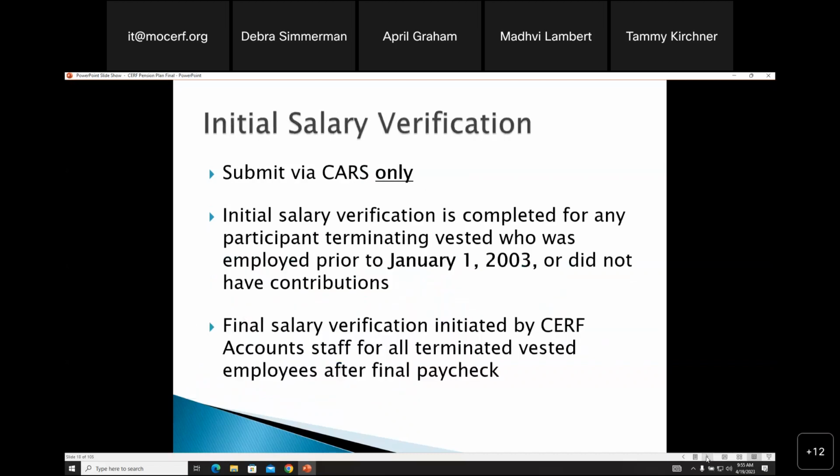The initial salary verification is submitted in CARS only. This is completed for any participant terminating vested who was employed prior to January 2003 or did not have contributions. The final salary verification is initiated by the SURF account staff for all terminated vested employees after the final payroll or paycheck is uploaded through CARS. That is confusing too. There are 2 salary verifications, and I know the counties get calls that say, oh, do you need anything else? I thought that you always send another salary verification. Well, accounts does, and that's at the very end after their term date.